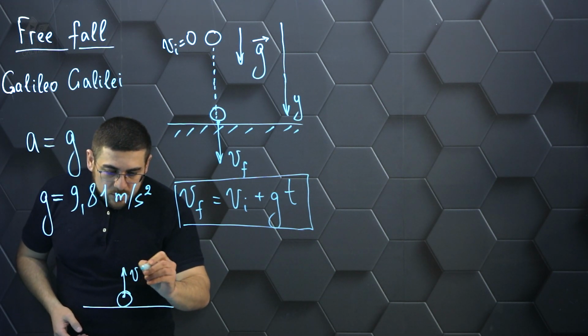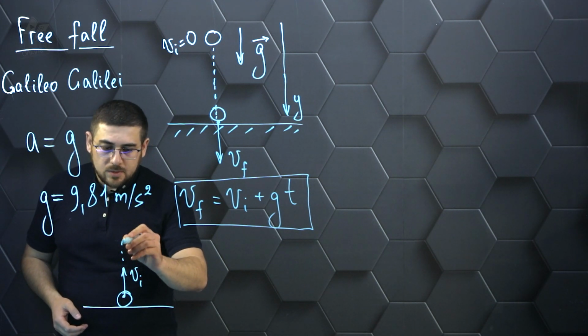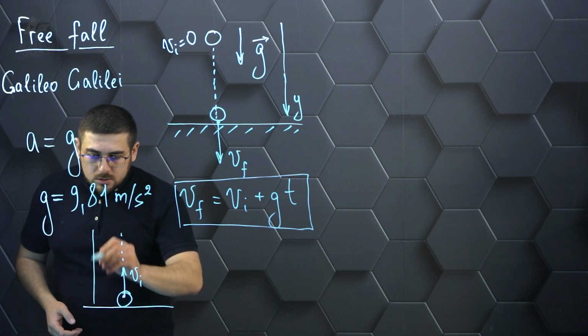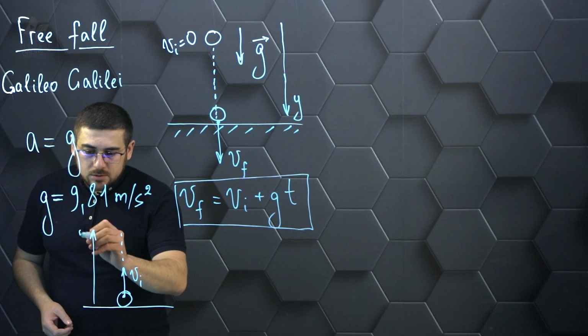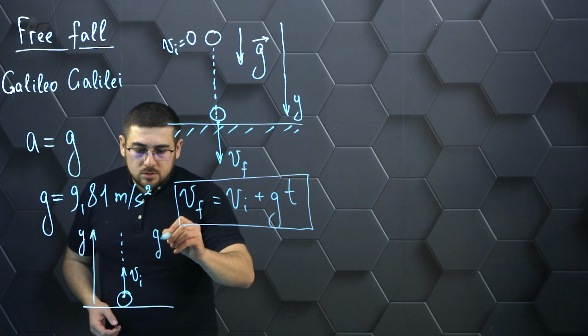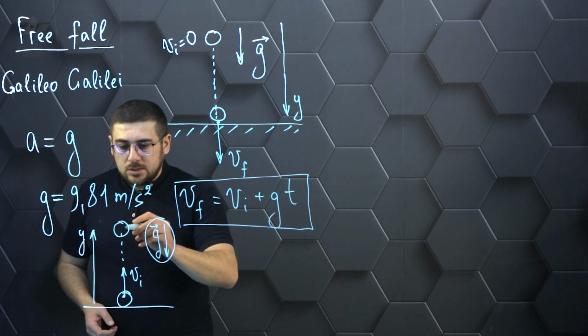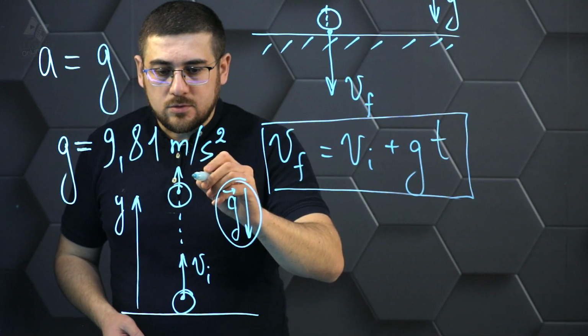Suppose we threw a body with some initial velocity vertically upwards. And now we can point the coordinate axis vertically upwards. The acceleration g is pointing vertically downwards. And let's say we need to find the velocity at some point in time.